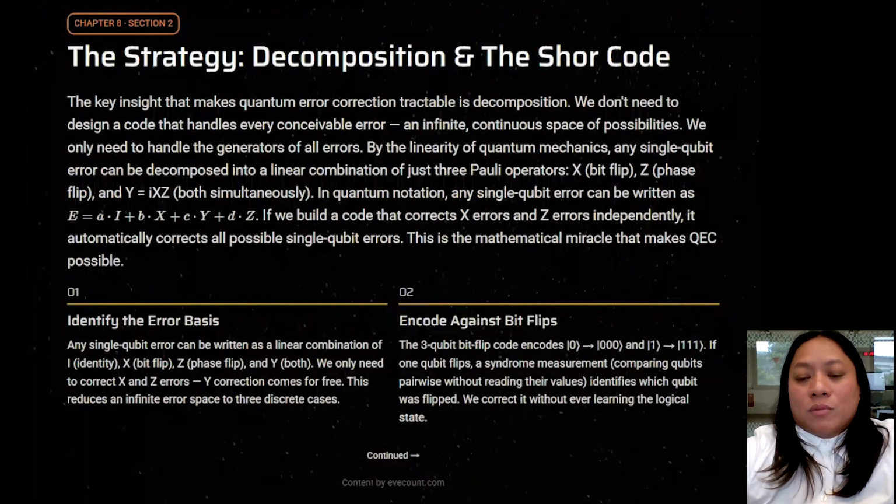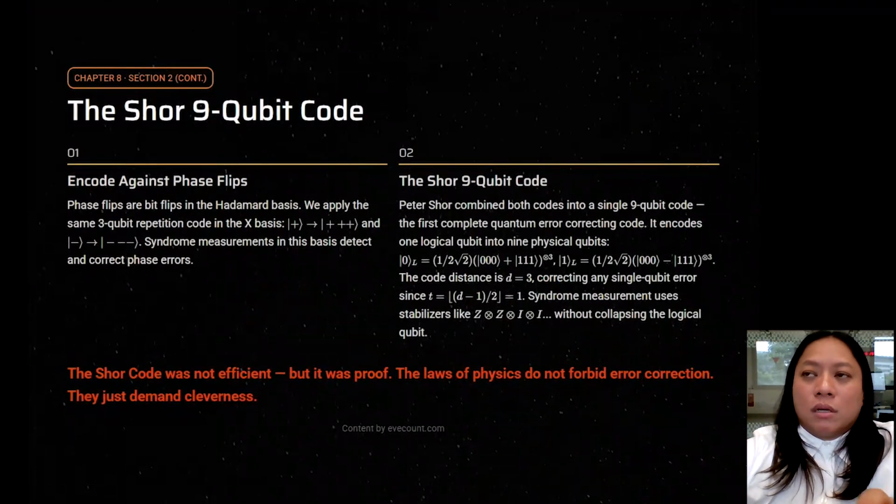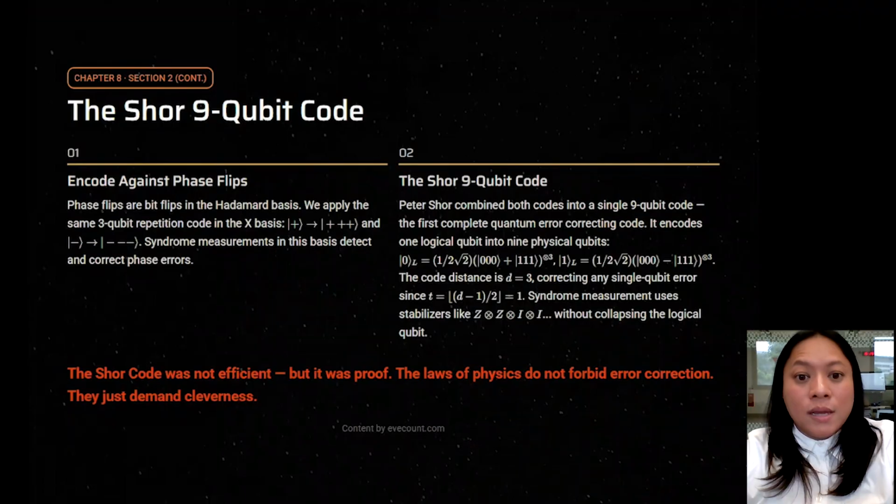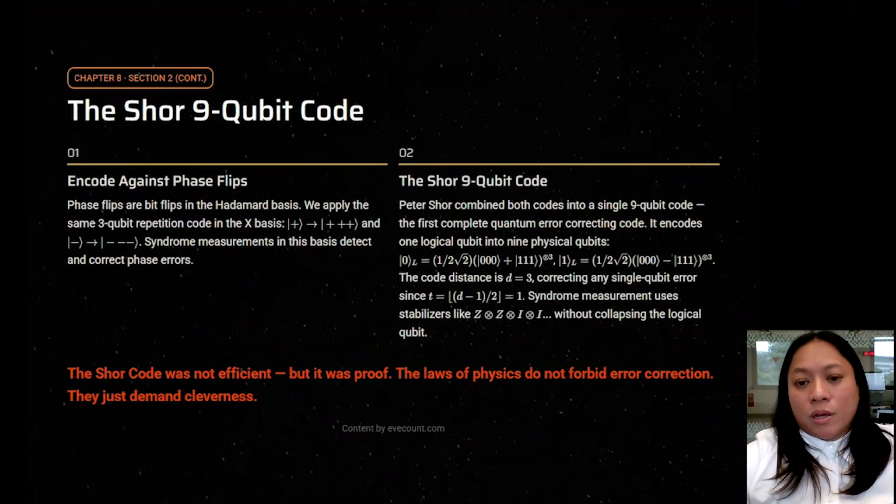So there's something called the Shor 9-qubit code, which is kind of like one of the main early breakthroughs, and a hybrid approach against protecting both flips. It was costly, but it proved it was possible at the time.